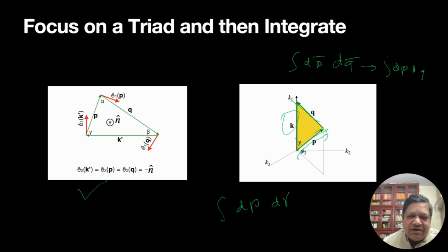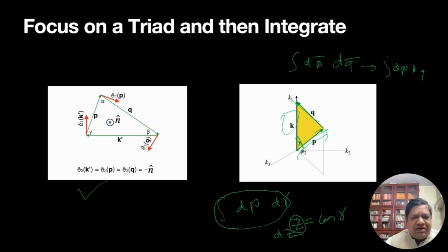So once I fix the angle gamma and p, then q is fixed. It turns out this is easier to handle. In fact, z is a variable called cos gamma, and we are going to use dp dz. We find it's convenient.